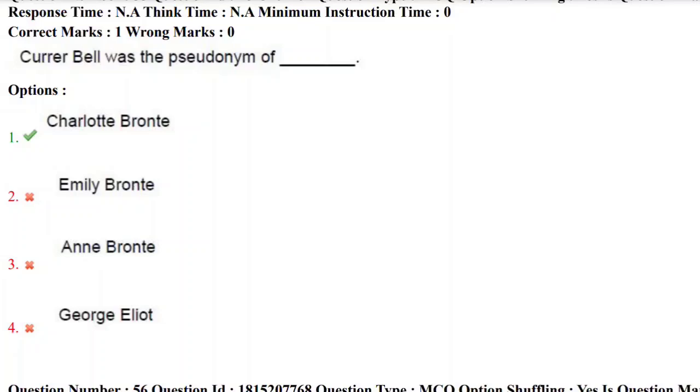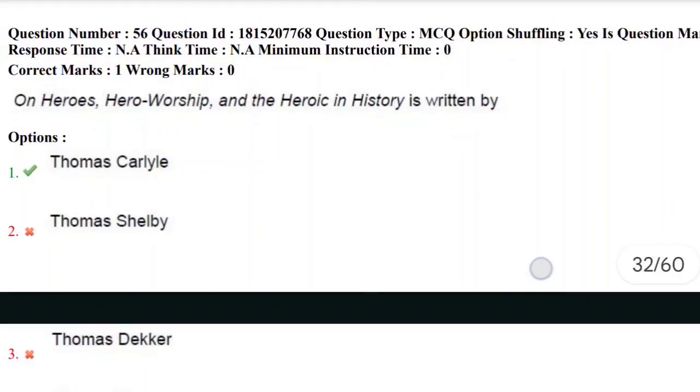Write down all these things in your notebook, because we can expect a question on pseudonyms again, which is nothing but pen names. Let's move towards the next question, the 56th question.